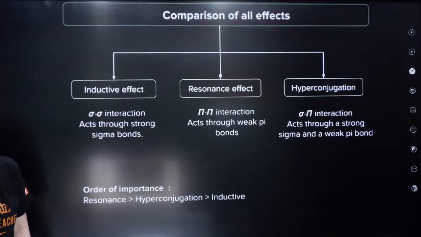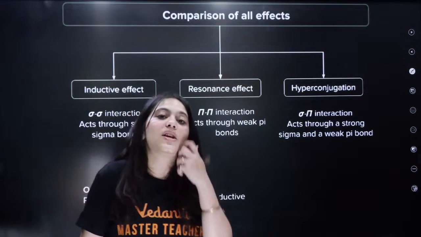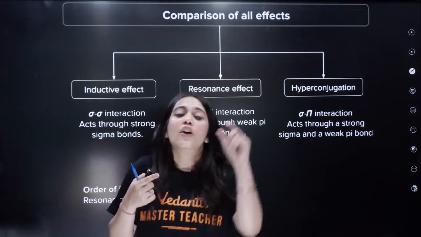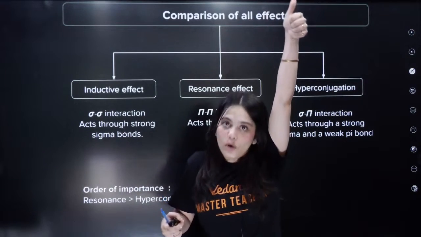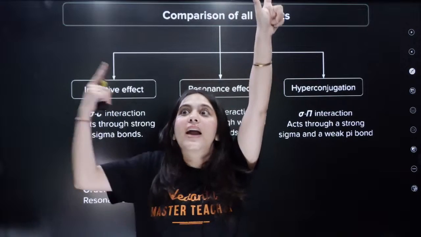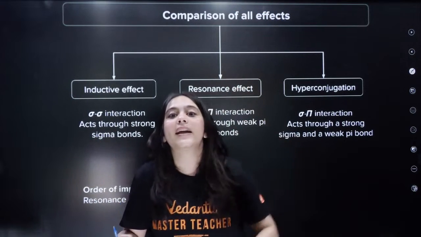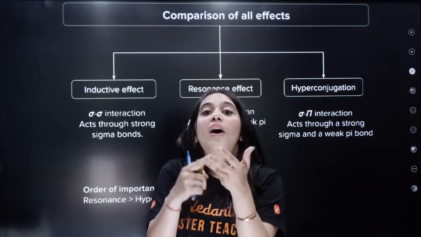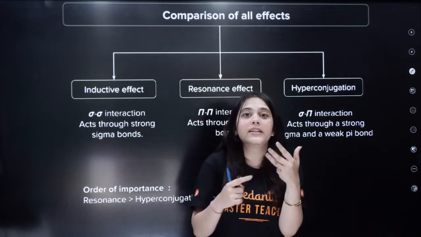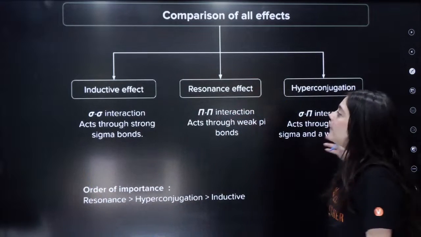The next is your comparison of all the effects. We just studied all the effects. First of all, we studied aromaticity. Then we studied inductive effect. Try to recall all the effects. Then we studied resonance effect. Then we studied your hyperconjugation effect. So we have studied all these effects. Now let us compare between these things.